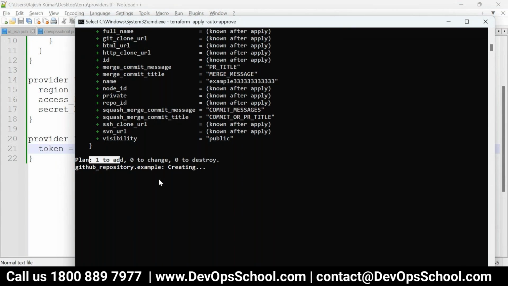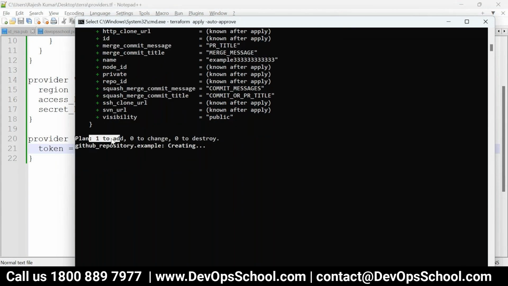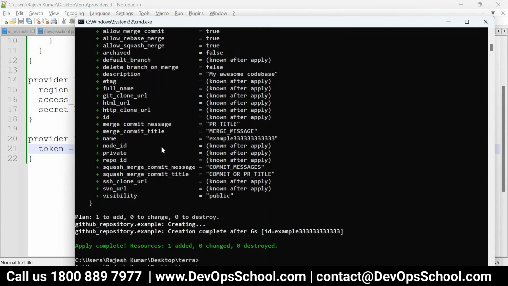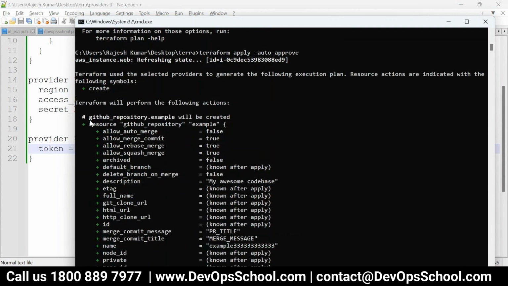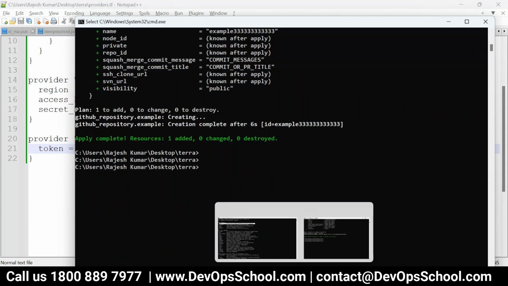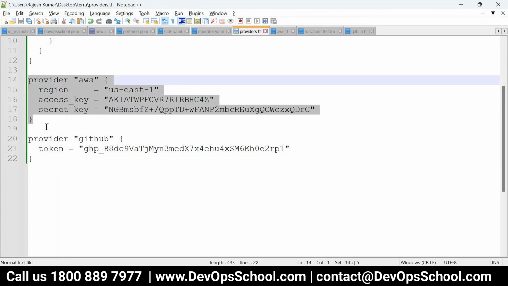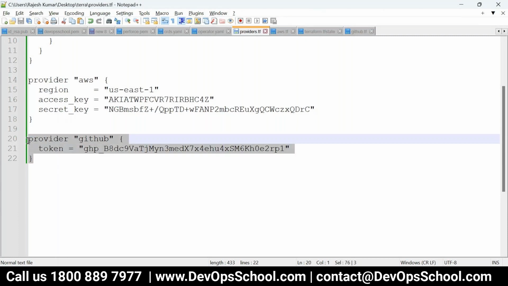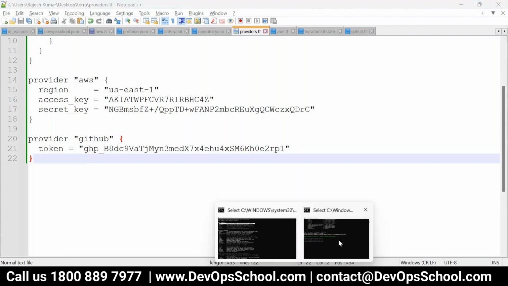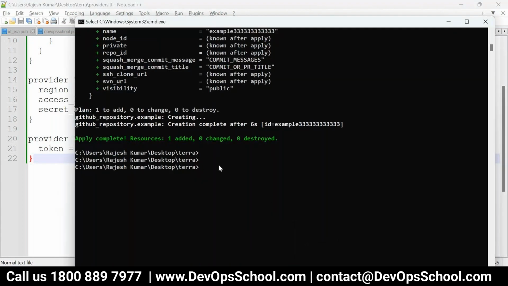Oh, okay. So here you see one repository is being created in my account. If we need another provider like Azure, we can again write it in a provider.tf file. Any file you can use, but this is the file I created for this purpose only. Then again we have to run the init command, right? Yes, we need to download it if you add a new provider.